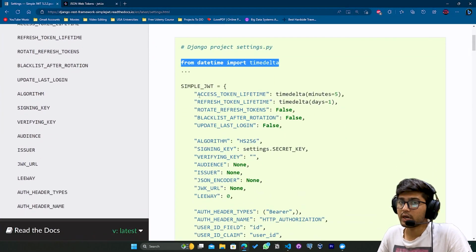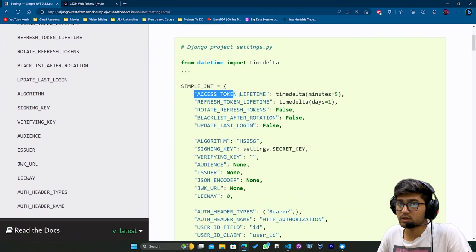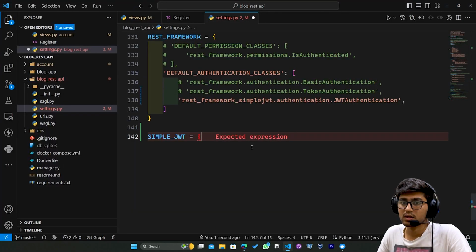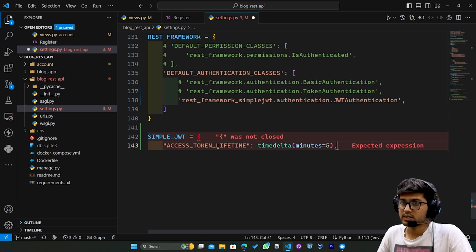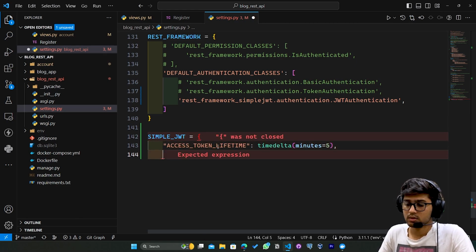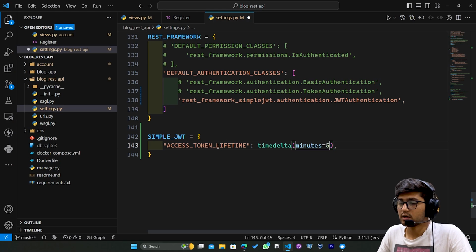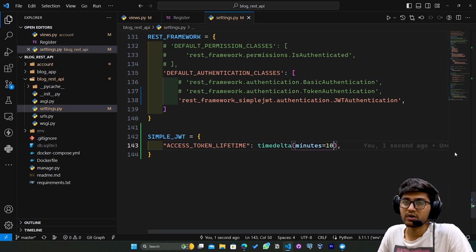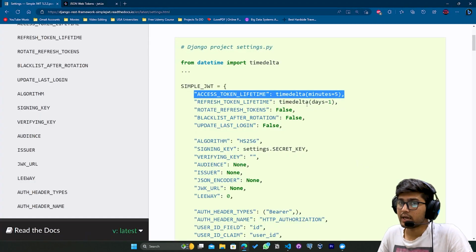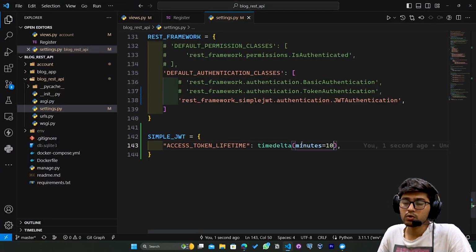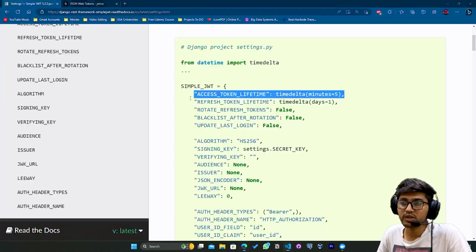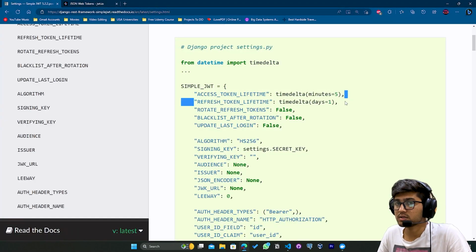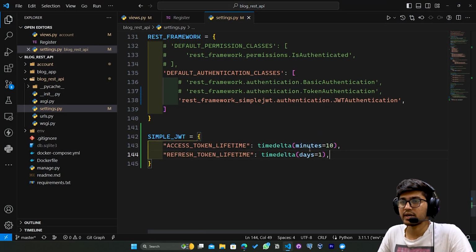Now let's say I want to configure the lifetime of the access token. I can just copy this, paste that, and here instead of 5 minutes I can say 10 minutes, so my token will expire after 10 minutes. If you want to configure the validity of the refresh token, you can simply add this and paste that over here.